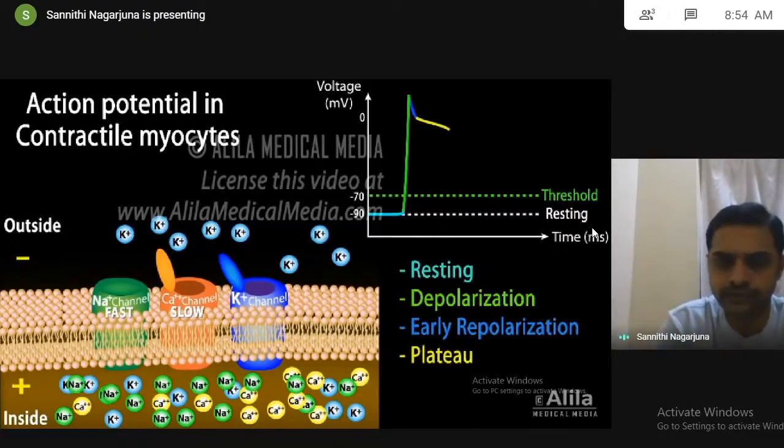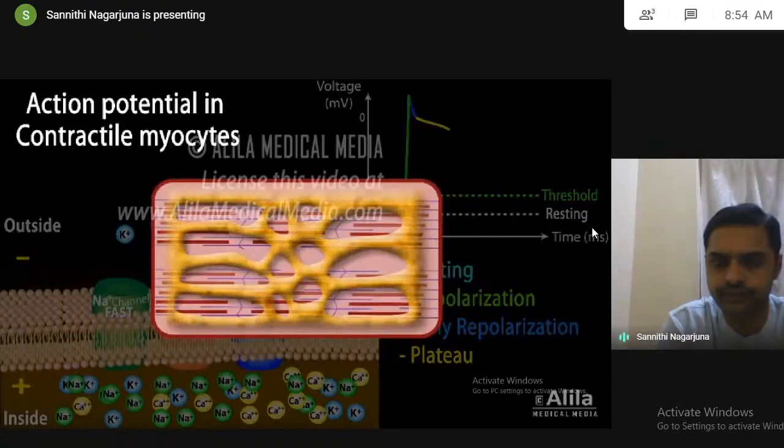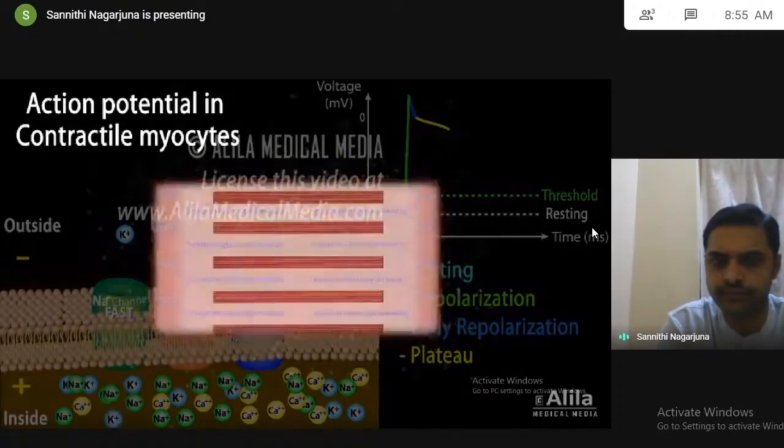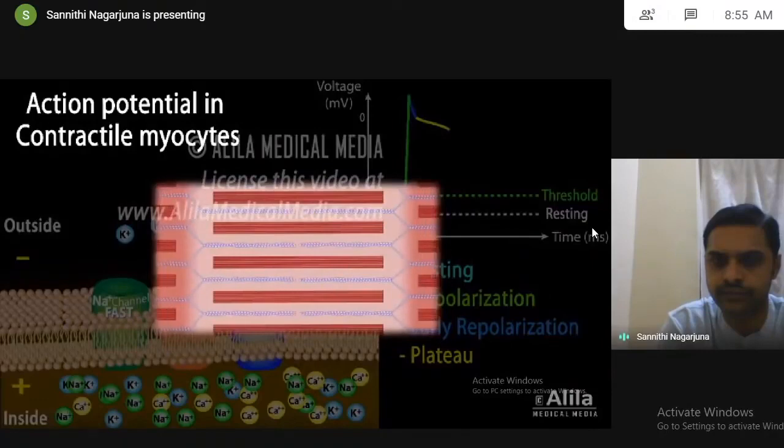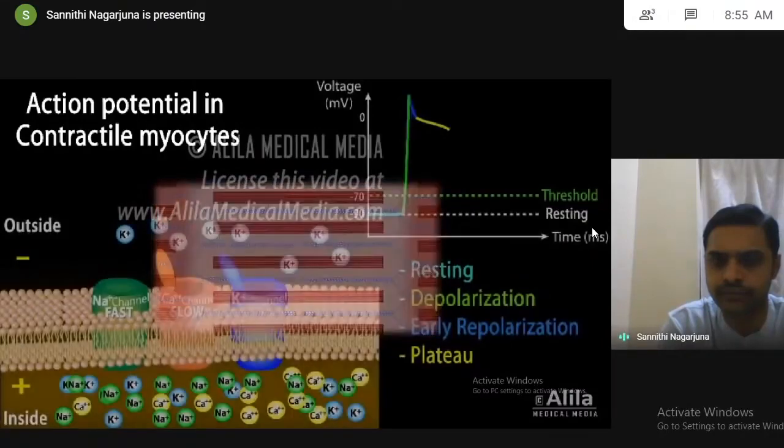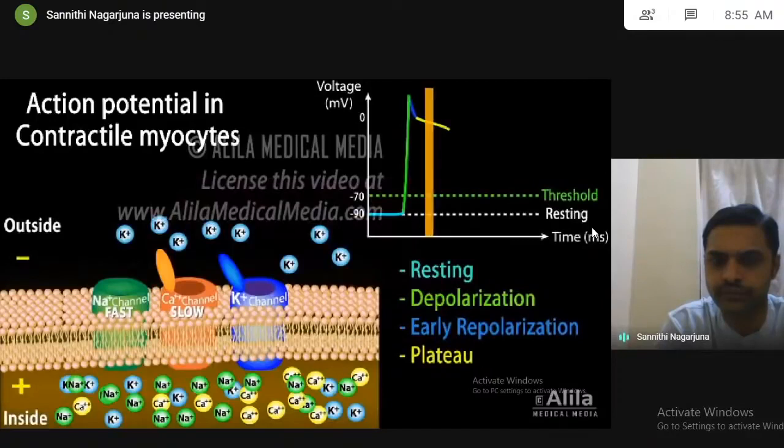Calcium is crucial in coupling electrical excitation to physical muscle contraction. The influx of calcium from the extracellular fluid, however, is not enough to induce contraction. Instead, it triggers a much greater calcium release from the SR in a process known as calcium-induced calcium release. Calcium then sets off muscle contraction by the same sliding filament mechanism described for skeletal muscle. The contraction starts about halfway through the plateau phase and lasts till the end of this phase.